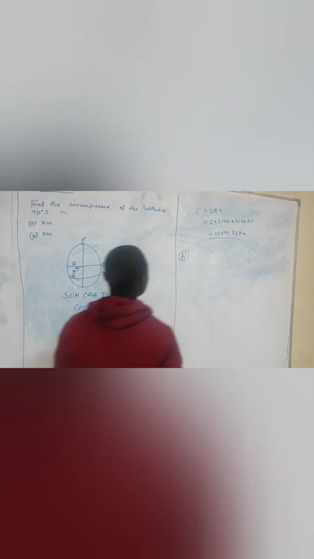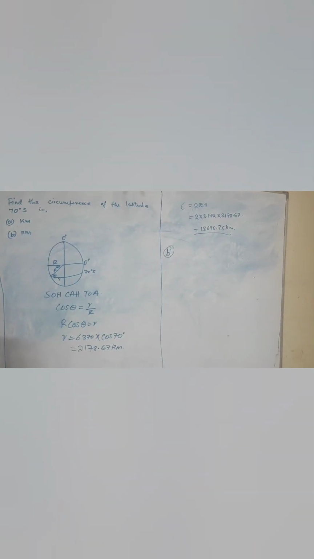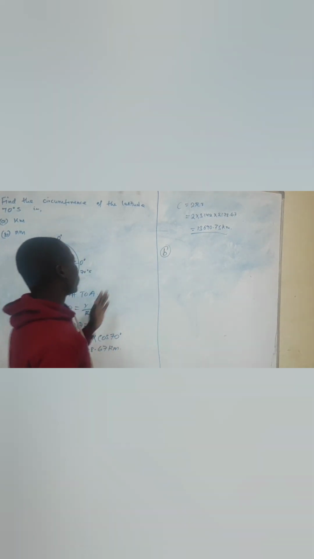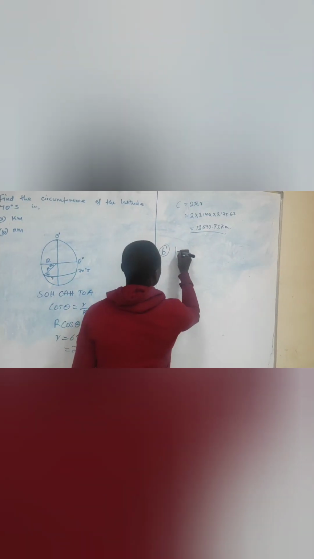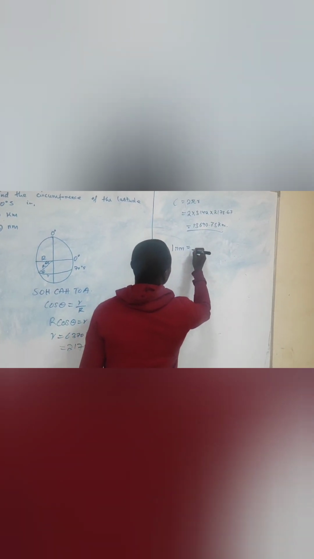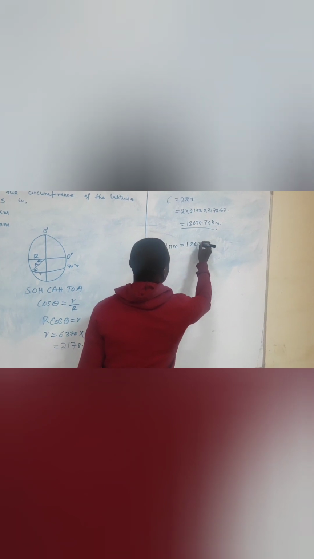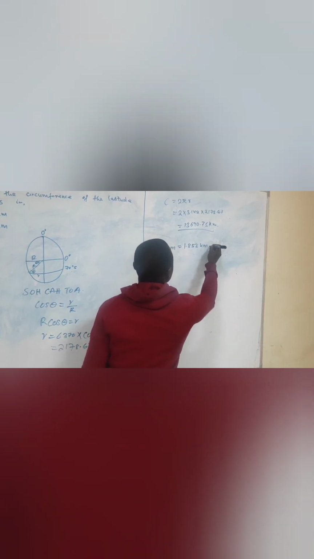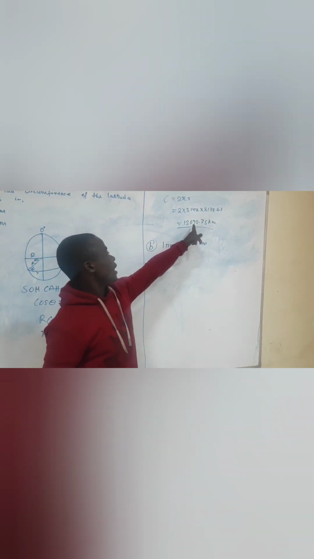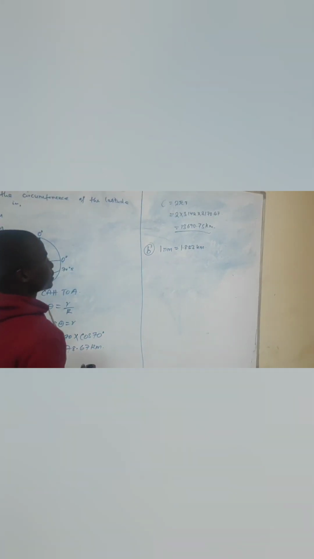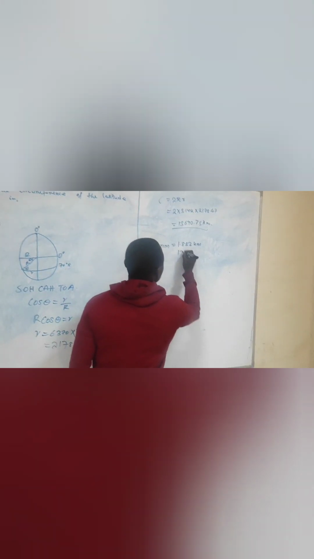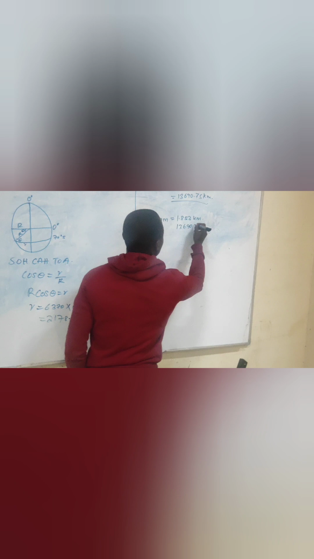So let's look at question B now, in nautical miles. We know that the relationship between kilometers and nautical miles is that 1 nautical mile equals 1.853 kilometers. Now we want to convert this answer into nautical miles. So what of 13,690.75 kilometers?